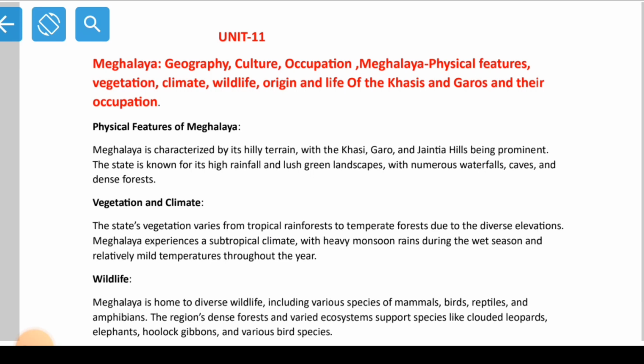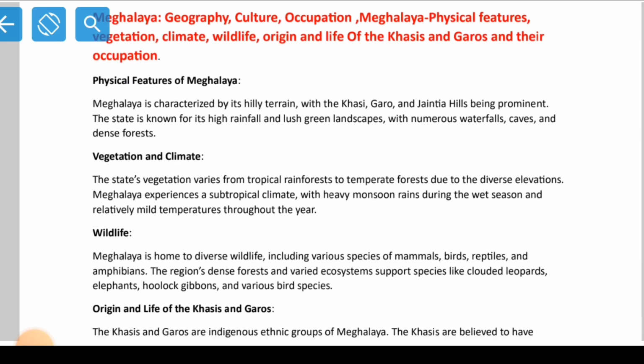Now we have several waterfalls, especially in Khasi Hills and Jaintia Hills. When you go, you will see lots of waterfalls, right? The Tirshi Falls, the Elephant Falls, Sweet Falls, Caroline Falls, Seven Sister Falls. So many falls are there, and caves like Mawsmai Cave, right? Siju Cave we have in Garo Hills, Mawsmai Cave we have in Khasi Hills. So different types of caves we have, and forests also, national parks also, biosphere reserves also. So we are very rich in culture.